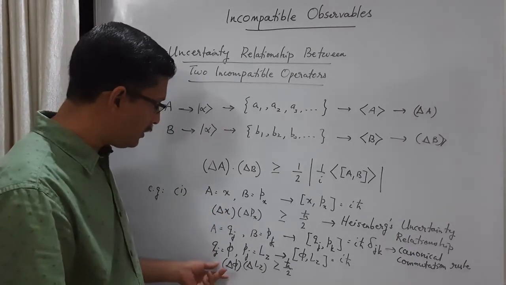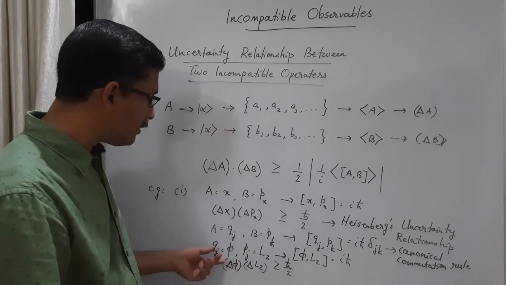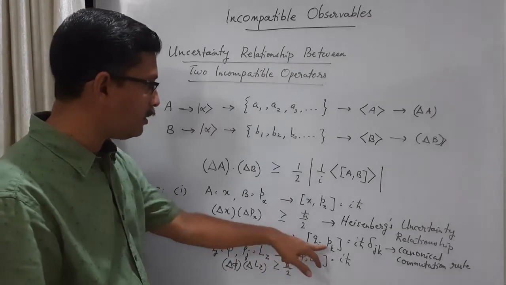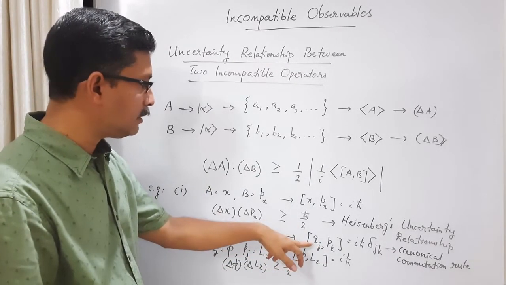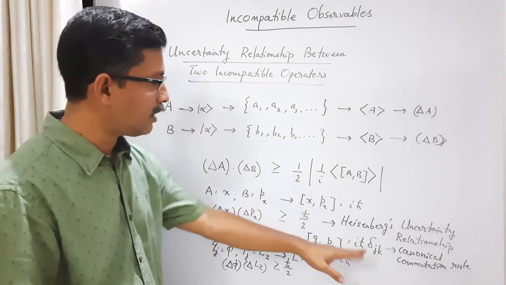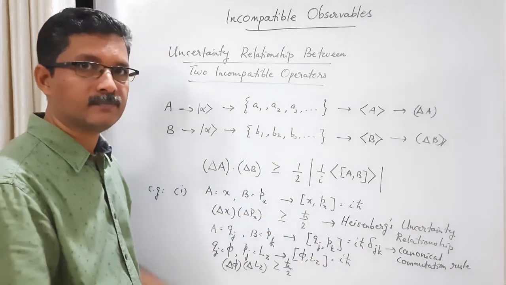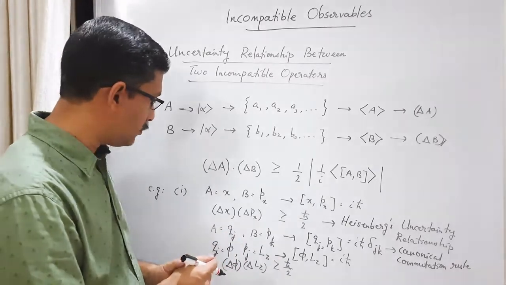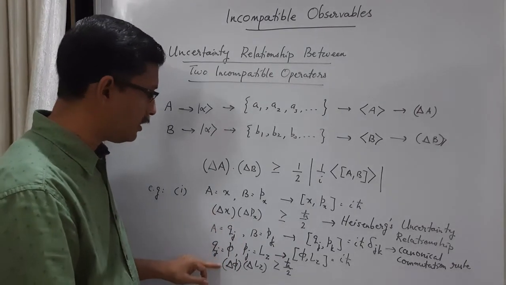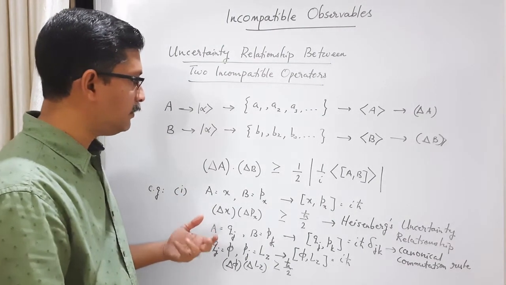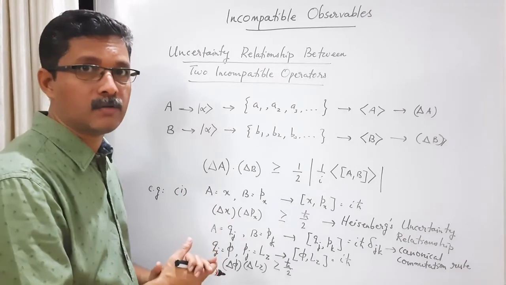And another example is this. In general, we can say there is an uncertainty relationship between canonically conjugate variables: delta Qj into delta Pk greater than or equal to h cross by 2 times delta jk. That is called the uncertainty relationship between two canonically conjugate variables. This is one example, this is another example. But there can be uncertainty relationships between variables which are not canonically conjugate.